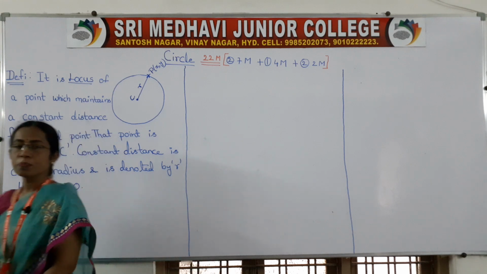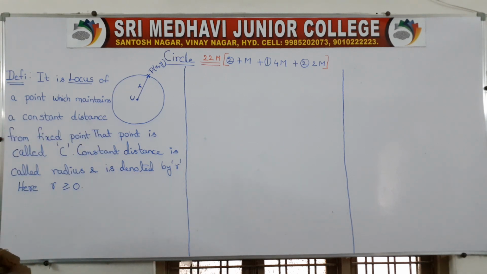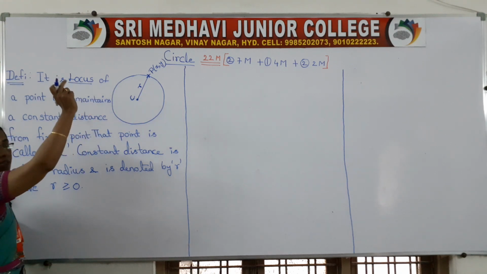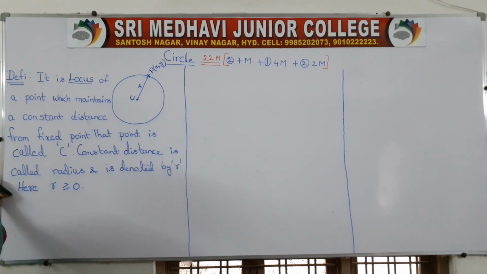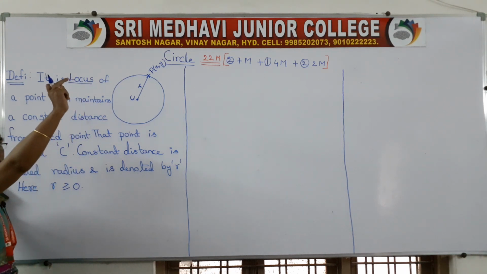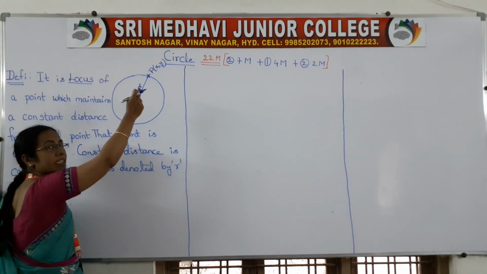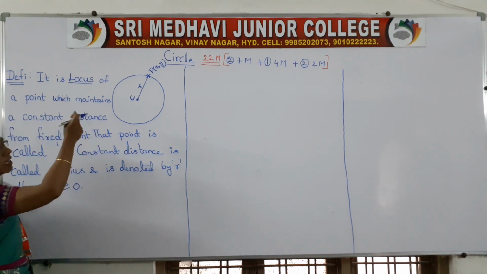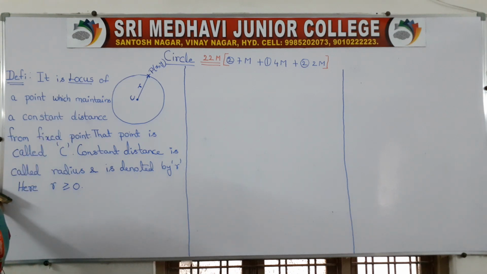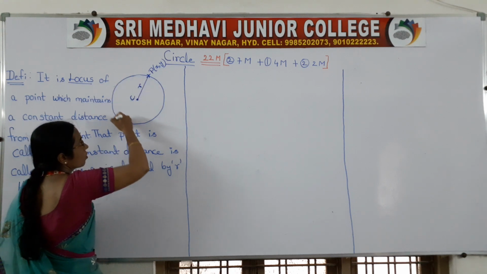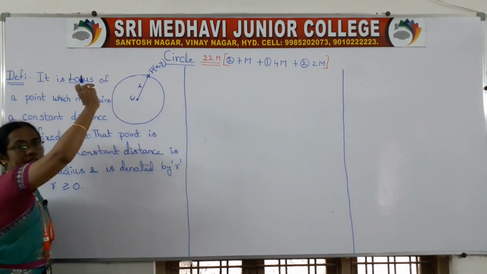Girls, in first year we went through the first unit in B, that is locus. You have an idea about the locus. What is locus? It is nothing but the curve made by a point which satisfies a certain geometrical condition. So many types of shapes will come. How do we get this circular shape? Very simple, girls. This is the curve made by this point, right?